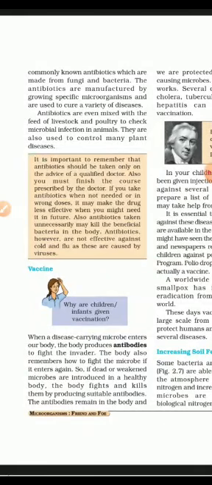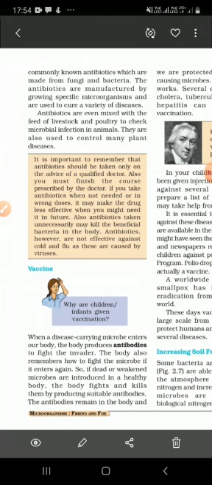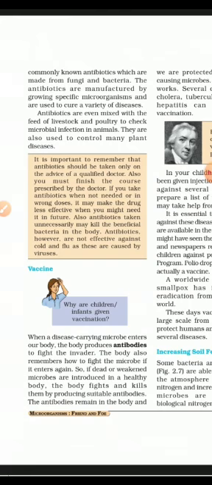So vaccines, you must have heard, are a type of medicine. They are given to prevent certain infections. So this is the difference between antibiotics and vaccines: antibiotics work against bacterial or fungal infections, and vaccines work against viral infections. And one basic difference is that antibiotics are given once the disease has occurred in the body, but vaccination is done to prevent a particular disease. This is the basic difference between antibiotics and vaccines.